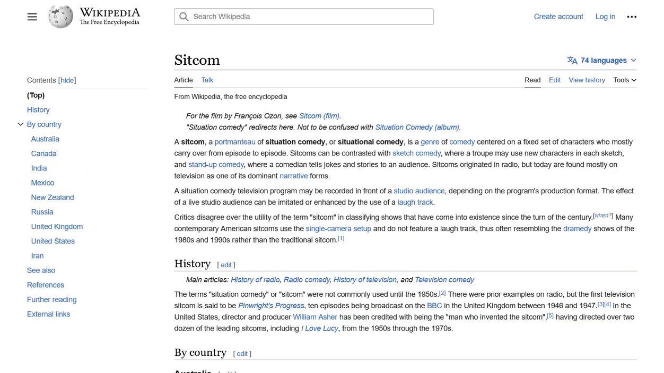The current page is about the genre of sitcoms, which are a type of comedy centered on a fixed set of characters who carry over from episode to episode. The page explains that sitcoms originated in radio, but are now primarily found on television. The links provided are related to the topic of sitcoms, but do not appear to be related to Adolf Hitler.